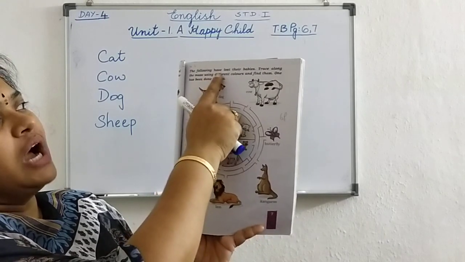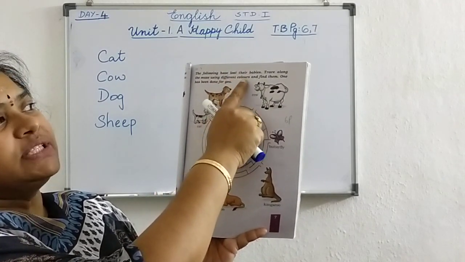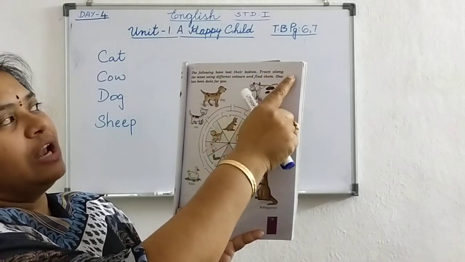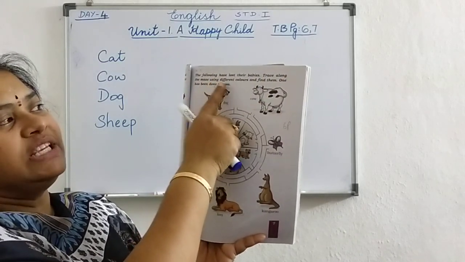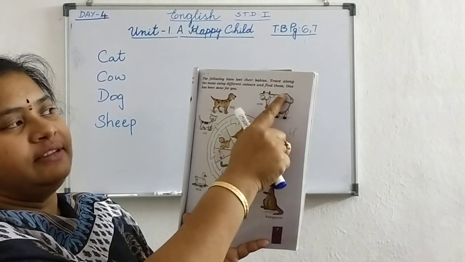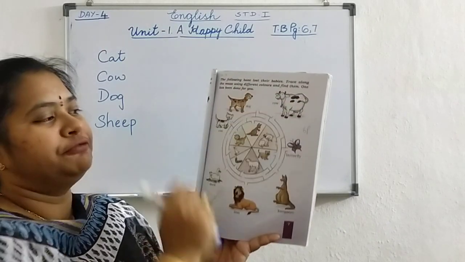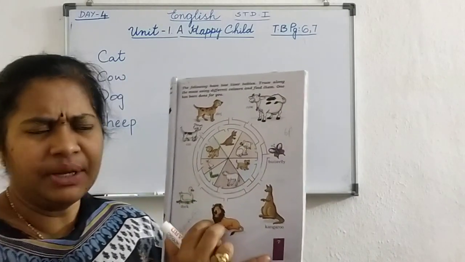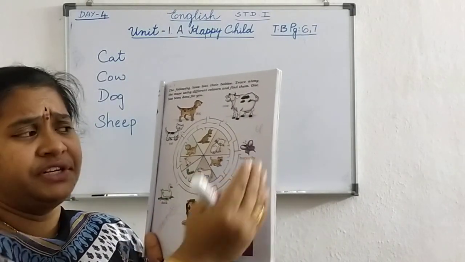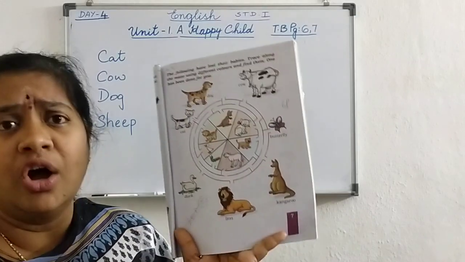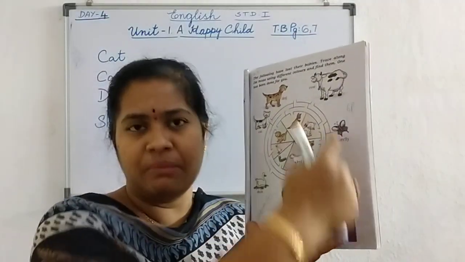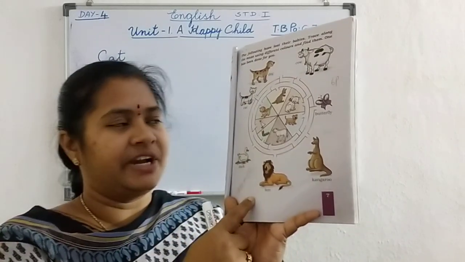The following have lost their babies. Trace along the maze using different colors and find them. One has been done for you. Now here the animal maze is given. Maze is nothing but in different ways we have to find the way for the correct animal baby. That is called as a maze. Okay, in games you can find that.